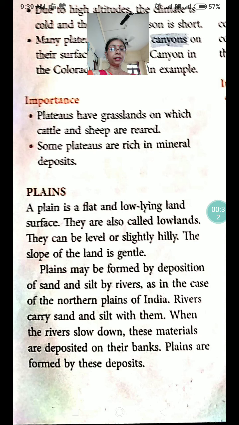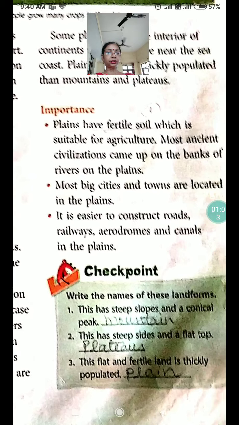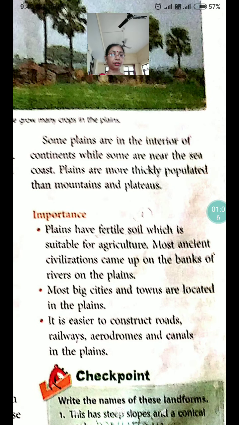Plains may be formed by deposition of sand and silt by rivers. As in the case of the northern plains in India, rivers carry sand and silt with them. When the rivers slow down, these materials are deposited on their banks. Plains are formed by these deposits. Some plains are in the interior of continents, while some are near the sea coast. Plains are more thickly populated than mountains and plateaus.